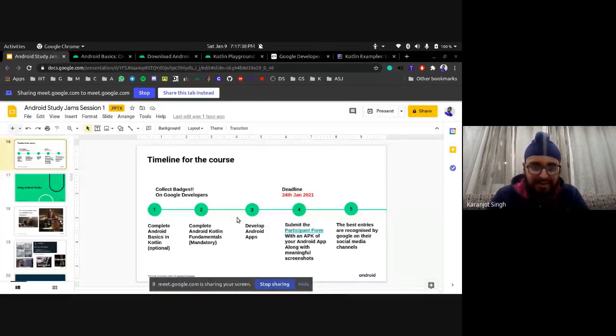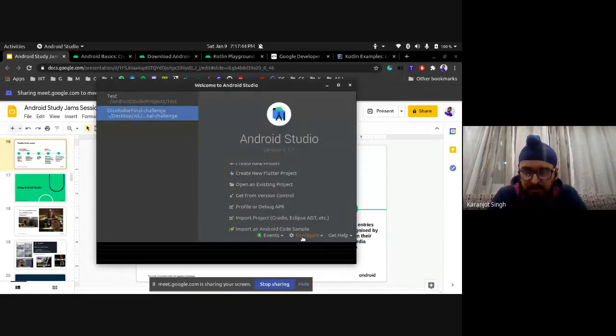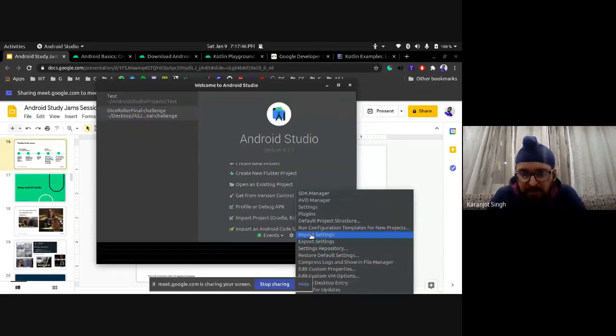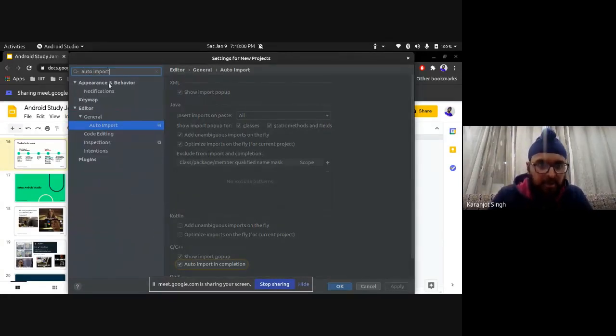It's okay, right? So if you're on the Android Studio setup page, you can just click on configure. When you configure, you just have to click on settings, not import settings. Then this is something that will open up for you, and here you can search auto import. When you search auto import in the general section, you will get auto import. Here, just make sure that Java is ticked. It will be grayed out initially, but you can just click on it to make it normal.